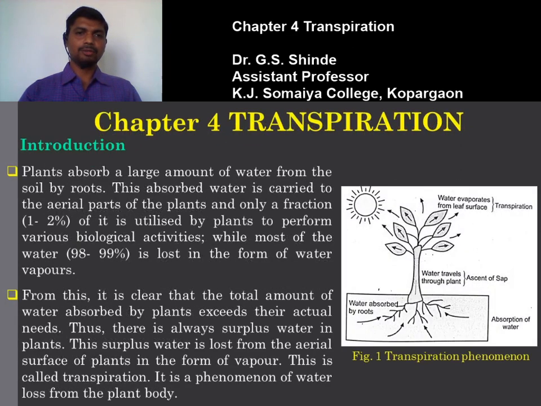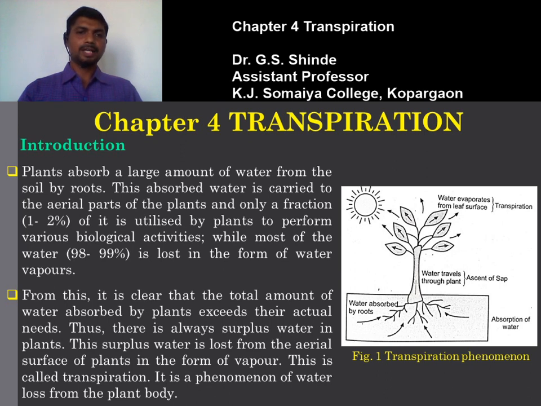First we are going to study the introduction. Plants absorb a large amount of water from the soil by the roots, which we saw in chapter two. The plant absorbs water from the soil through its roots, more precisely by the root hairs. This absorbed water is carried to the aerial parts of the plant, and only a fraction, that is 1 to 2% of it, is utilized by the plant to perform various biological activities, while most of the water, a very large figure, 98 to 99%, is lost in the form of water vapors.